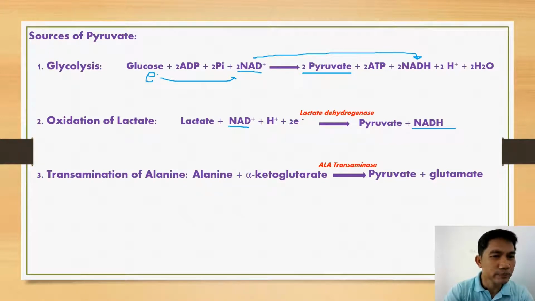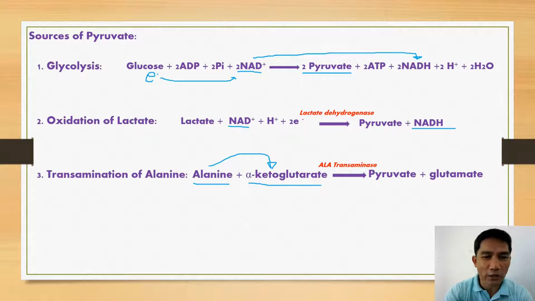So here, transamination between the amino acid alanine and alpha ketoglutarate. We know that alpha ketoglutarate is one of the intermediates of the citric acid cycle. In transamination, the alanine donates its amino group to the alpha keto acid, alpha ketoglutarate specifically, and this alpha ketoglutarate transfers its carbonyl group to alanine.